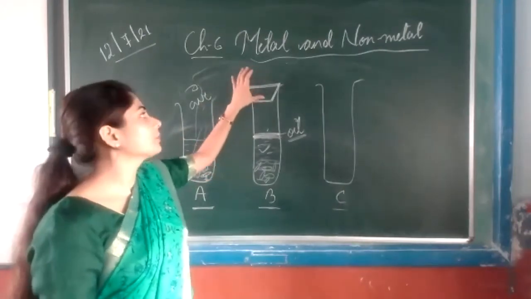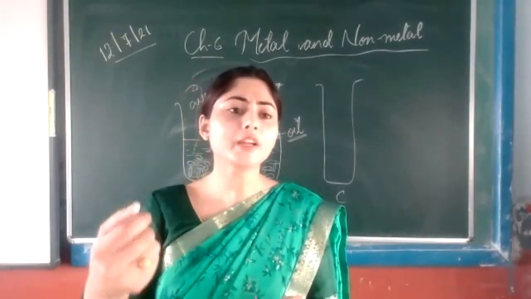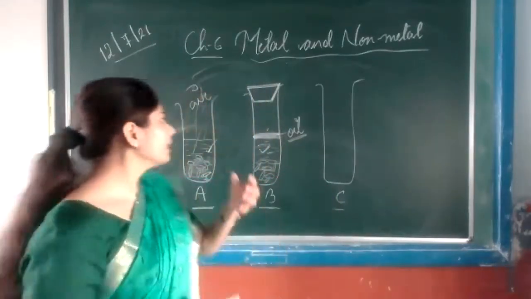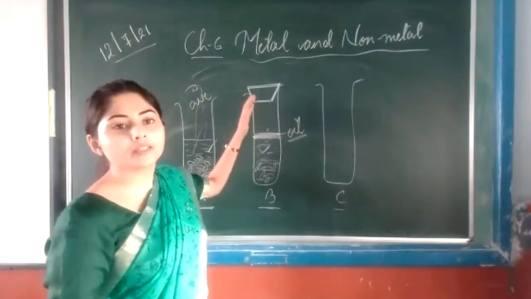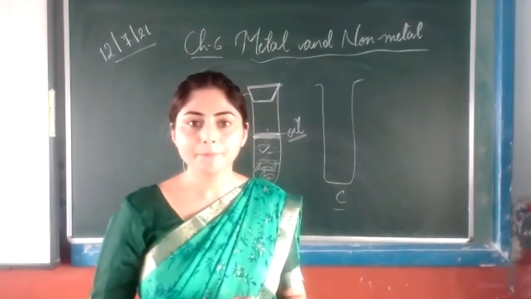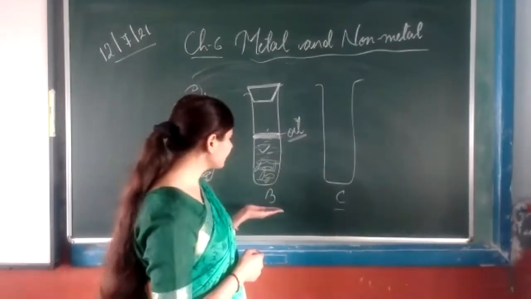This is cork. Cork is made up of wood, just like a lid we are using to close any box. In the same manner, cork is also there. We use it in the laboratory to close the test tube or anything bigger, when we are doing any experiment. So this is the test tube B.